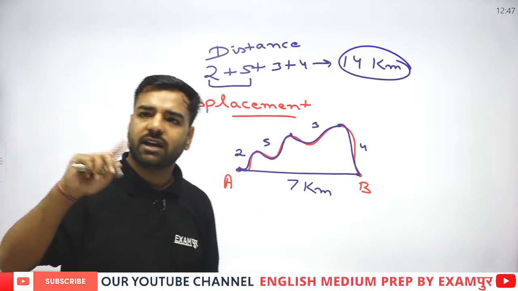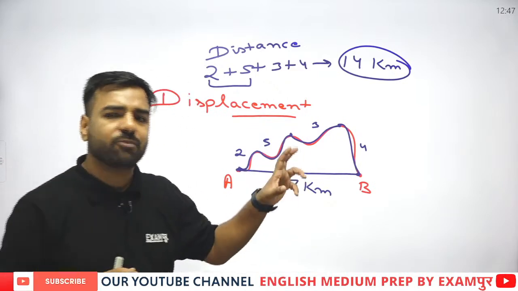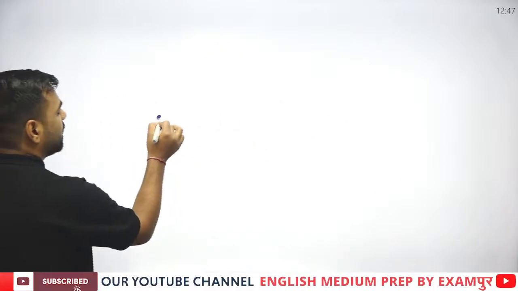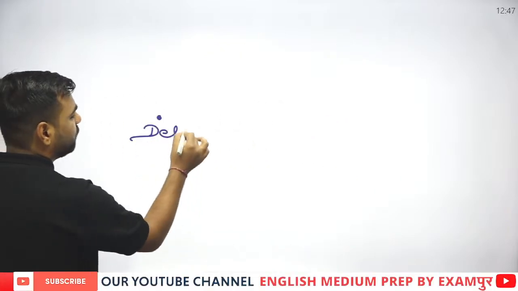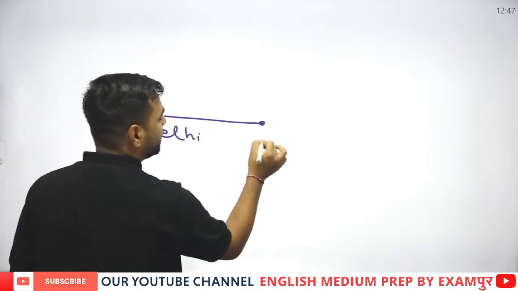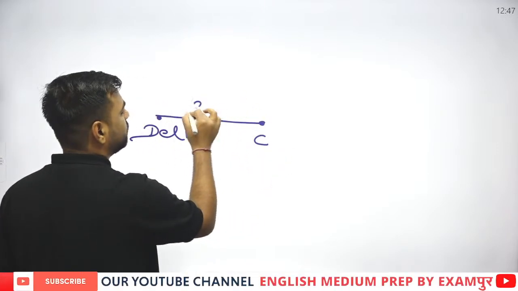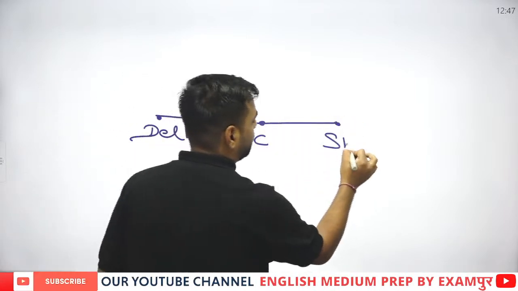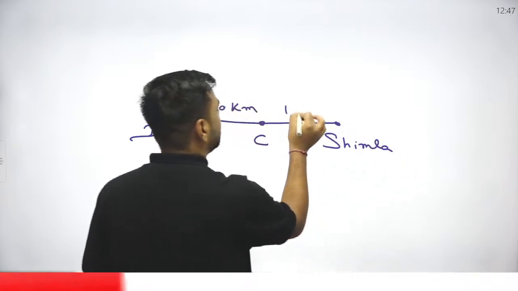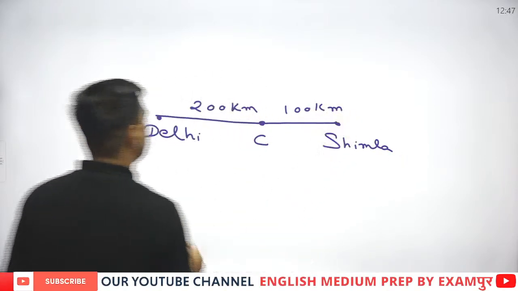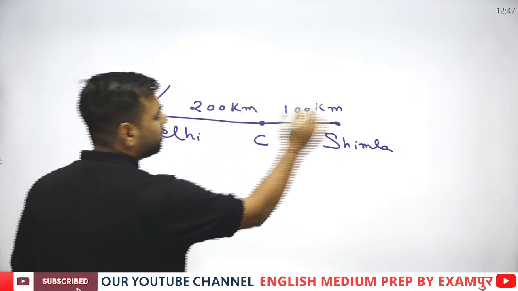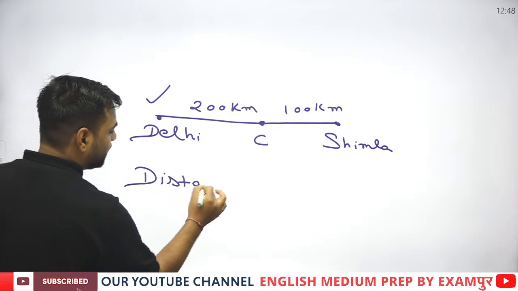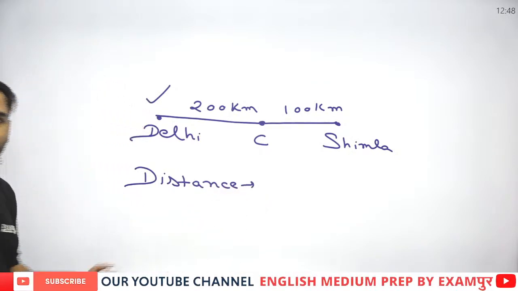Jivita, are you getting my point? Everyone, if you are all getting this point, I can take an example because this is also asked in the examination. If you are all in Delhi, you are going to Chandigarh, which is approximately, let us assume, 200 km, and from Chandigarh you are going to Shimla. Let's assume it is 100 km. Now my question is, you all started from Delhi, went to Shimla and came back to Delhi. What was the total distance that you have covered? I want this answer from everyone.